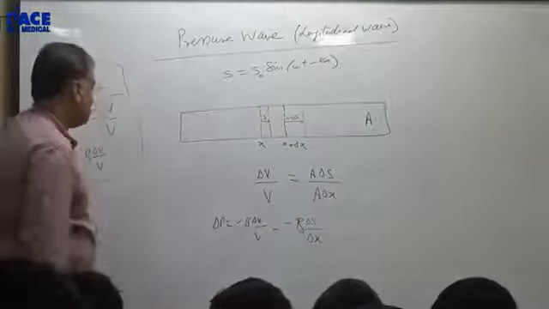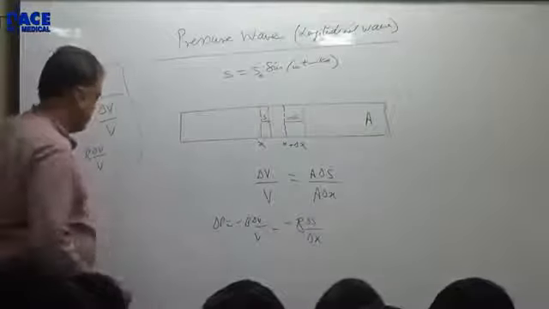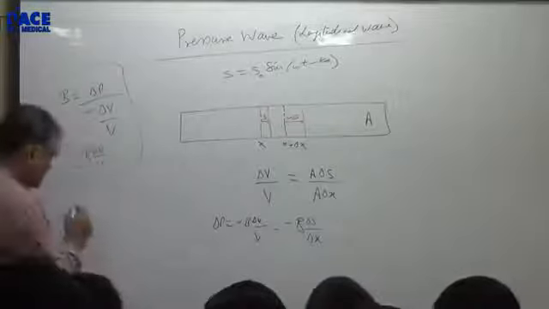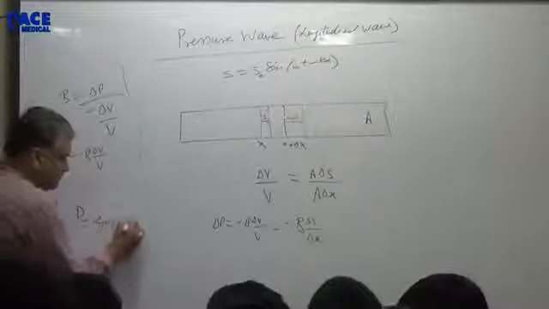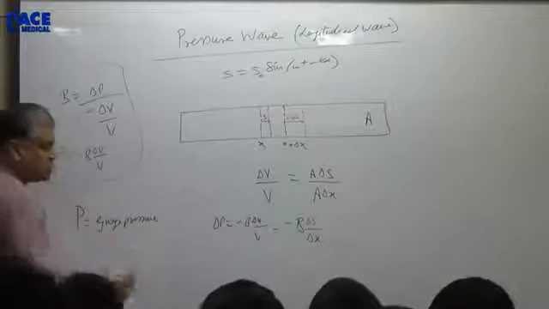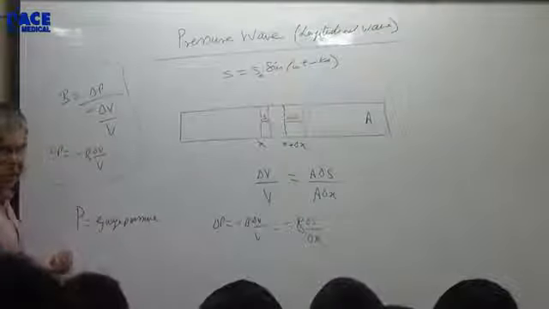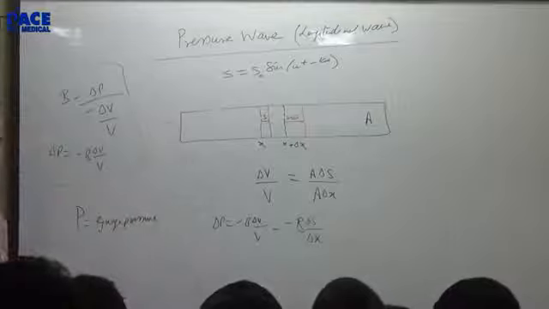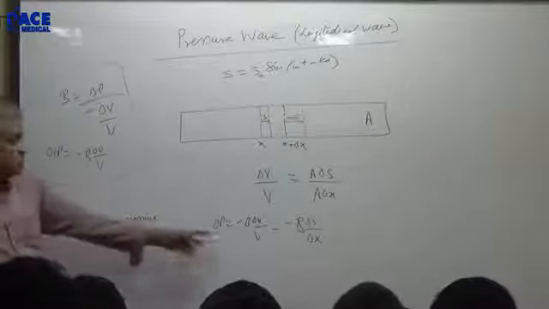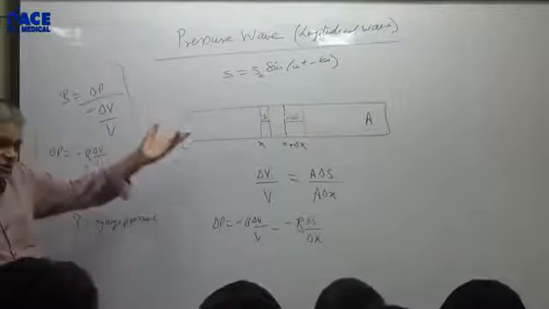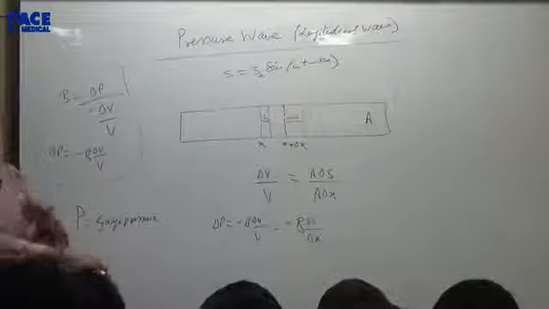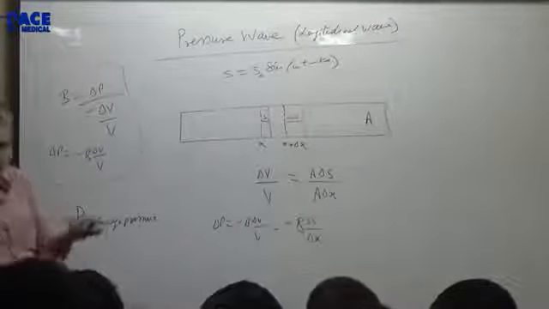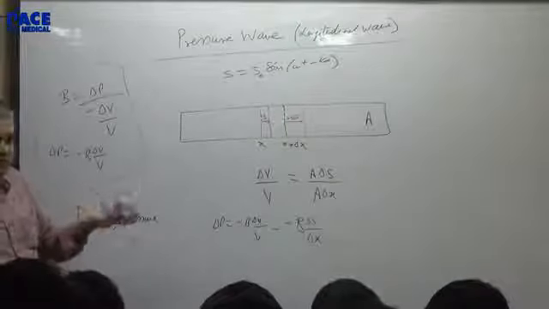Now this delta P is the change in pressure. Very often we simply put P and we understand by P the gauge pressure. Gauge pressure means the pressure over and above the atmospheric pressure, normally the mean pressure. So when you say delta P, you're talking about the change in pressure. When you say pressure is there, you actually talk about the gauge pressure. Atmospheric pressure is all the time there. You don't keep saying pressure is there.